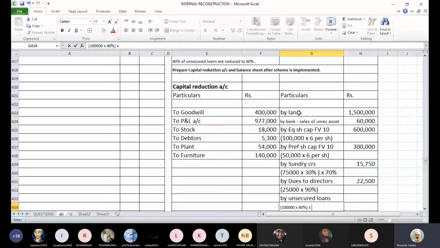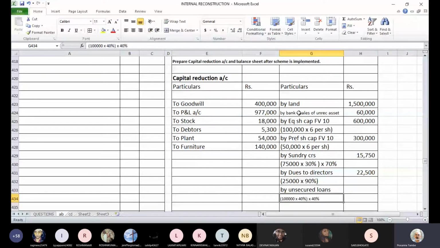That means they will offer 40% discount. This is how the calculation will have to be made for them. So let us calculate. ₹16,000, that will be credited to capital reduction account. The entry will be unsecured loans account debit to capital reduction account.